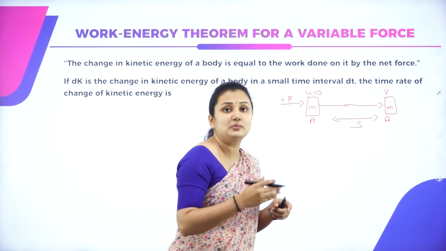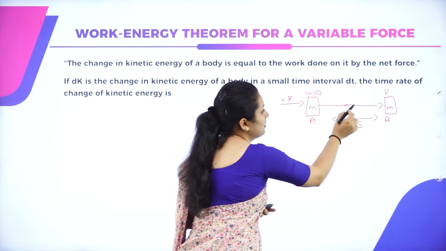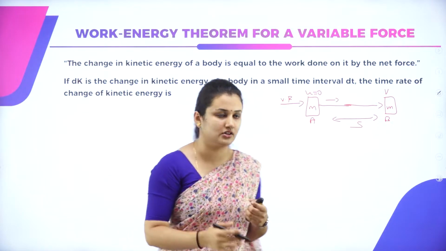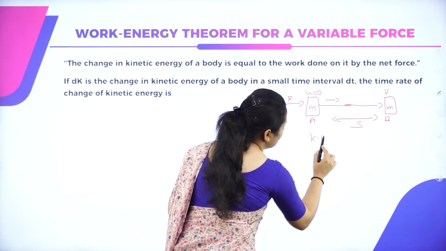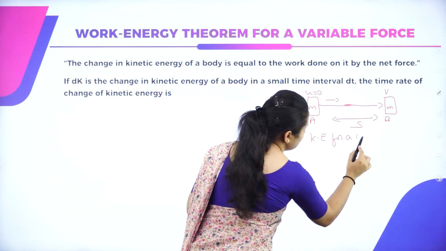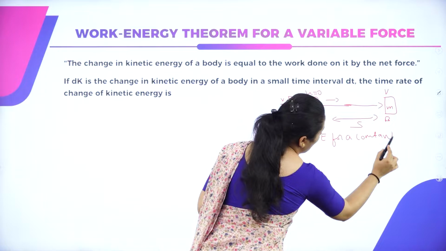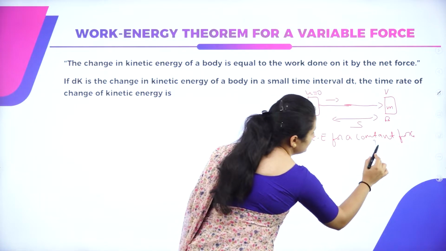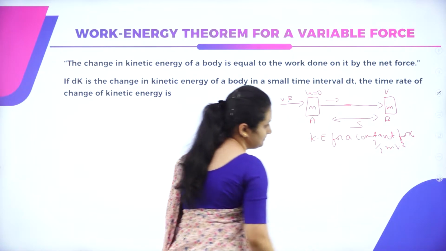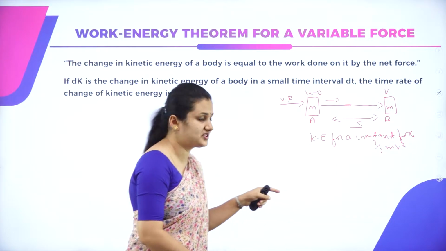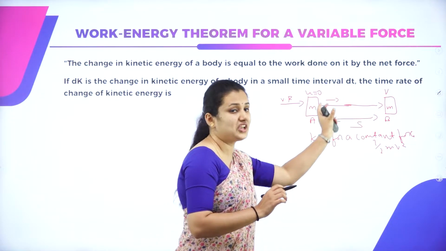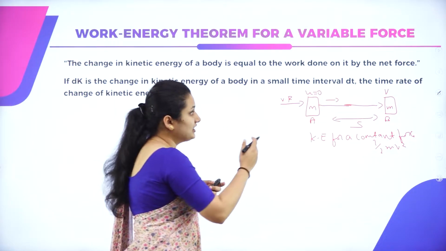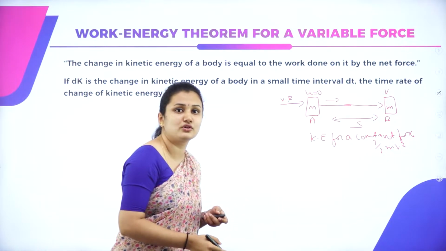A moving object will possess kinetic energy, so there is a change in kinetic energy. We know kinetic energy KE for a constant force is half mv square. Since we are applying a variable force, the object is moving forward with a change in velocity. That means it possesses a change in kinetic energy, and the kinetic energy is changing at each point of motion of the object.